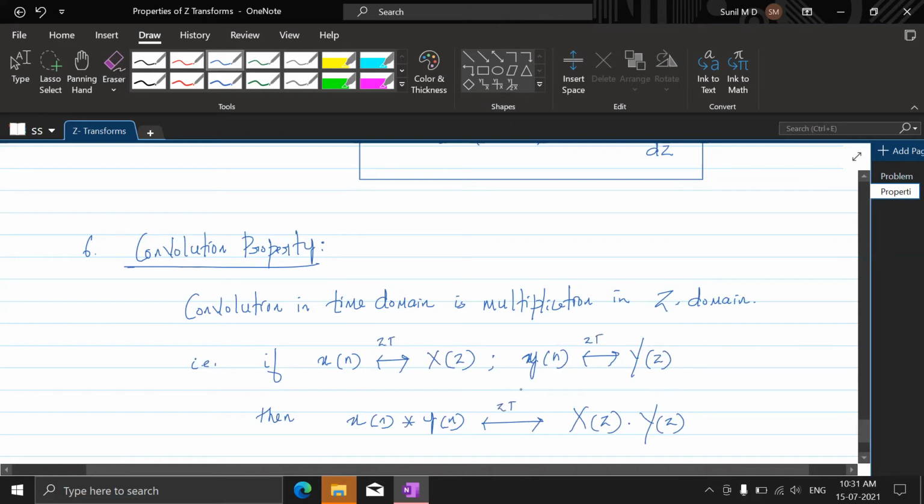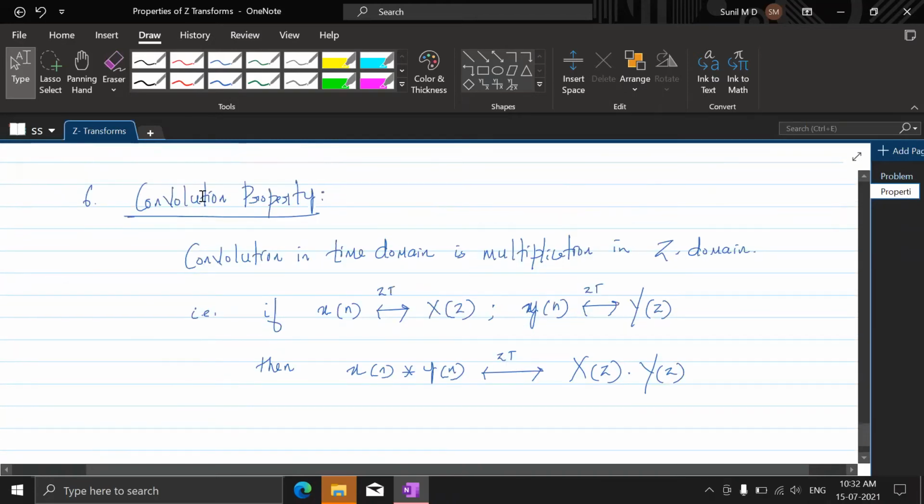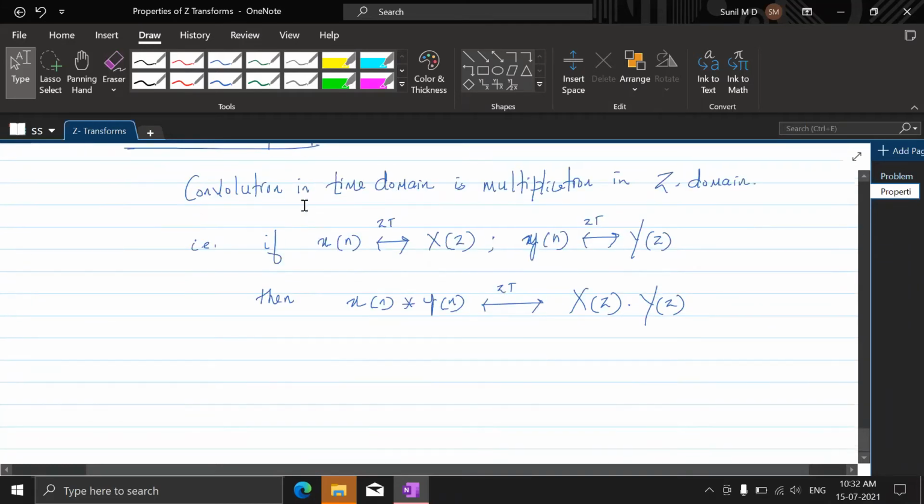See here, this is convolution sum which we have seen, convolution sum because this is discrete time. Otherwise, this is called convolution integral. So the convolution sum in discrete time domain is actually multiplication in Z domain. So if you don't know how to do convolution sum, transform these into Z domains and take the product of that. Understand? So this is the meaning of this convolution property. Fine. So let's prove this.